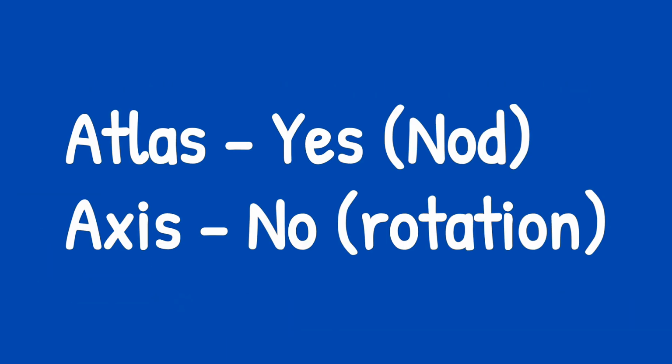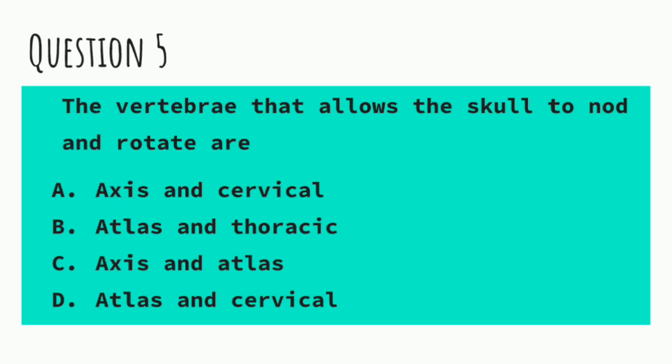Atlas allows us to say yes. And you know how you say yes? You nod your head up and down, right? Then axis allows us to say what? To say no. Rotation. So, of course, the vertebrae that allow the skull to nod and rotate are the axis and atlas, and that is option C.